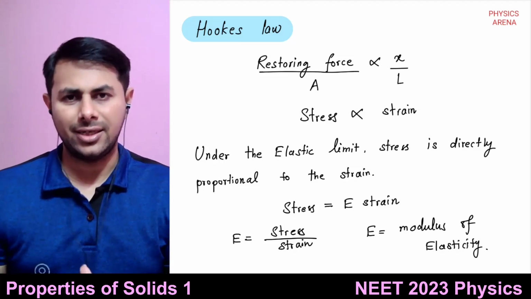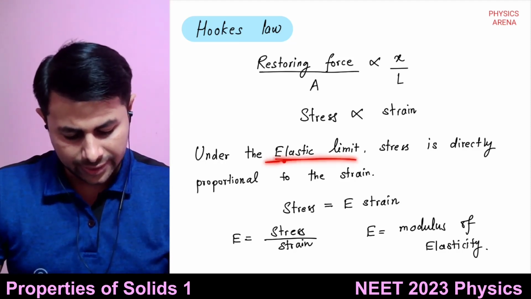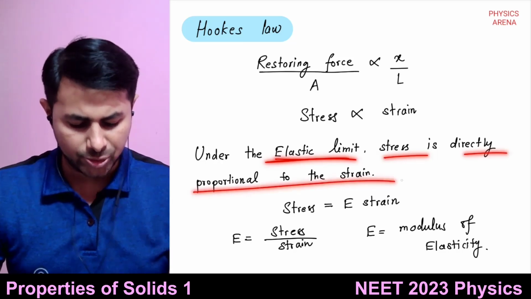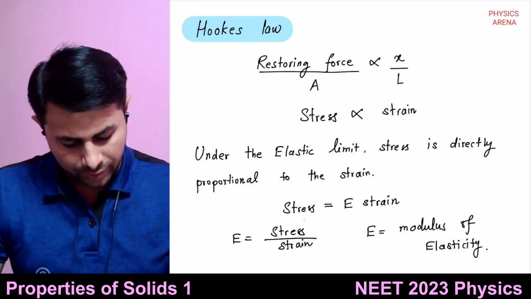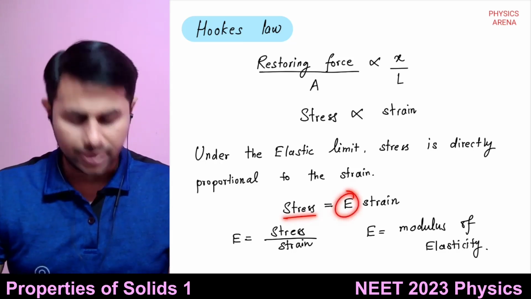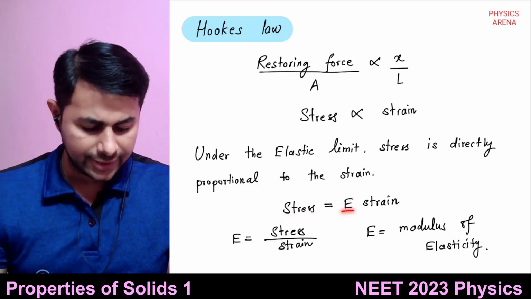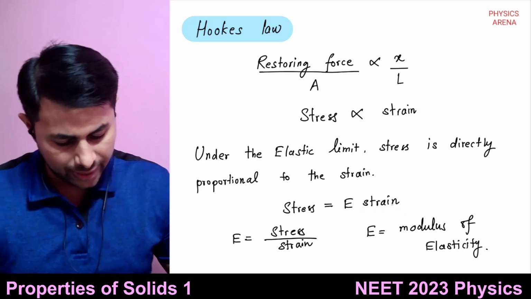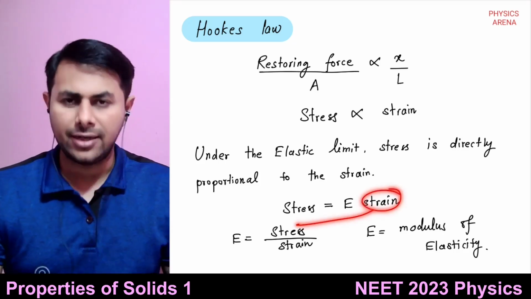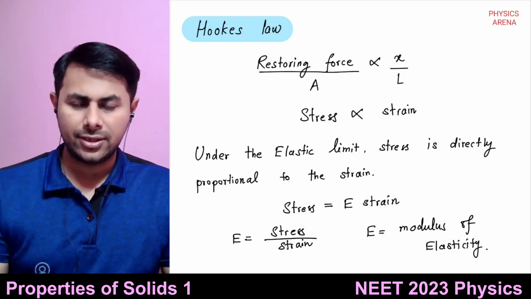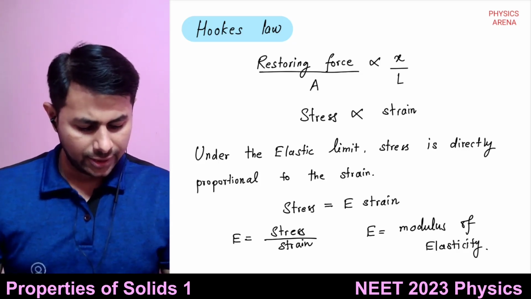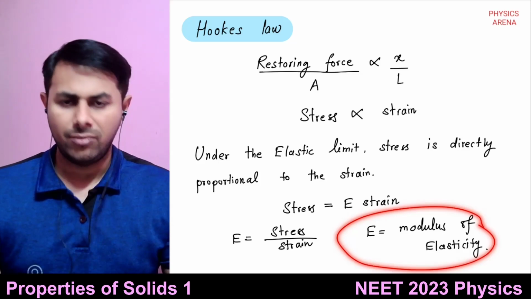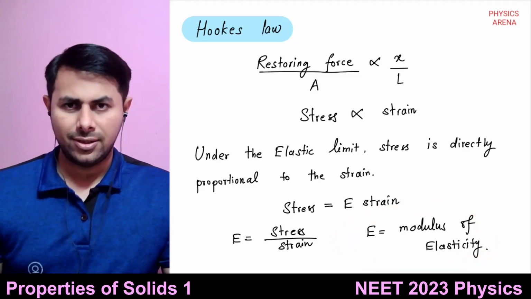So under the elastic limit, stress is directly proportional to the strain. So we can write stress is equal to this constant times strain, and if we take strain on the other side, we get that constant. Stress upon strain is a constant, and this constant is known as the modulus of elasticity.